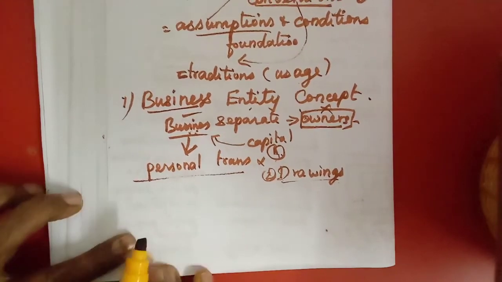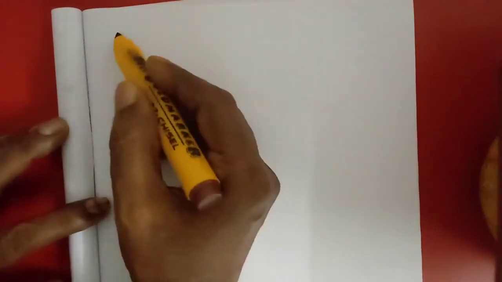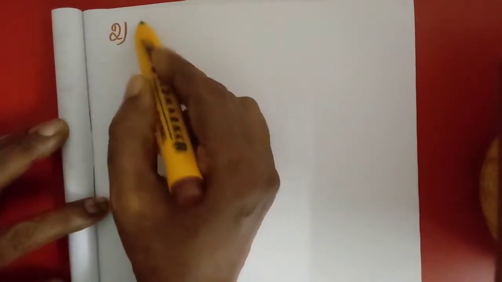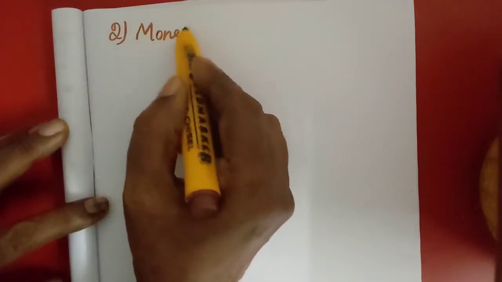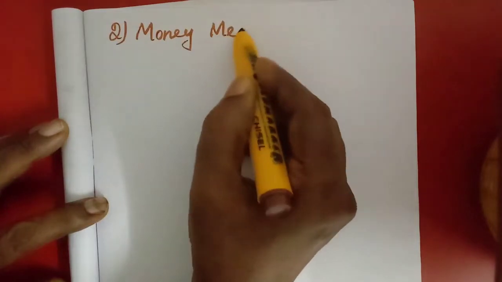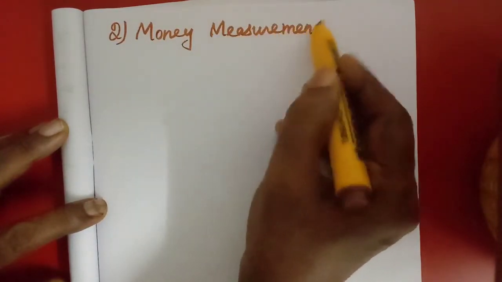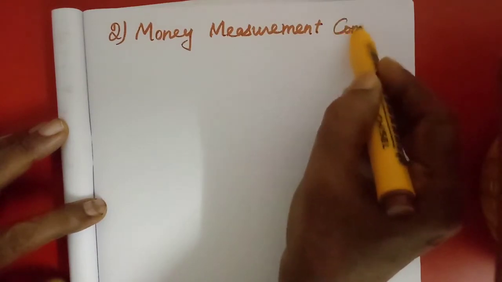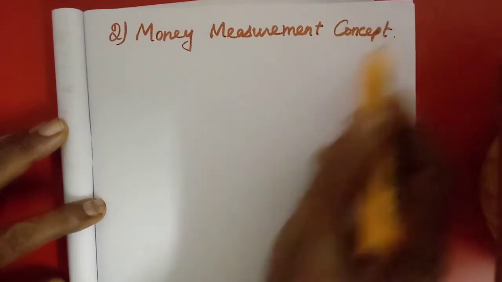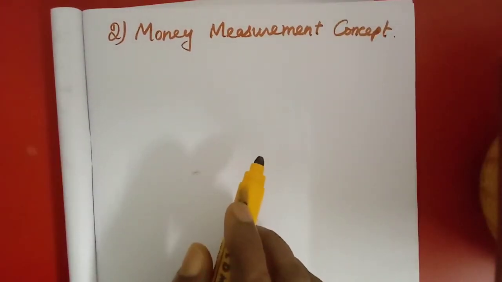Then the second one is the money measurement concept. This concept also I have explained to you many times. What is this money measurement concept?